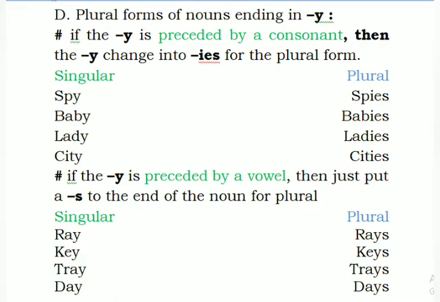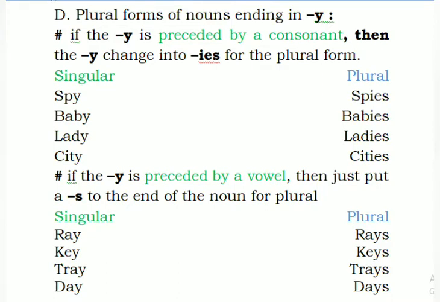Plural forms of nouns ending in y. If the y is preceded by a consonant, then the y changes into ies for the plural form. Now, this is interesting. See the first example, spy. It is ending with the letter y.